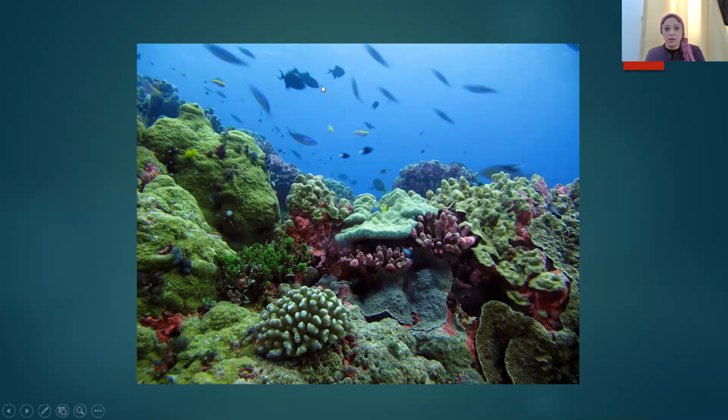Like the fish has, for example, fins and tails that help them to swim. They have a streamlined shape that helps them to swim faster in the water. They have gills to breathe underwater, and many other features that help these animals to live in water. So this is a kind of habitat.